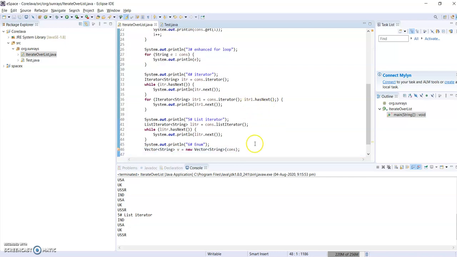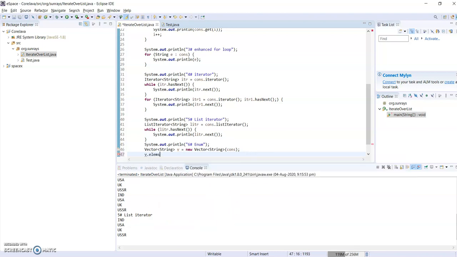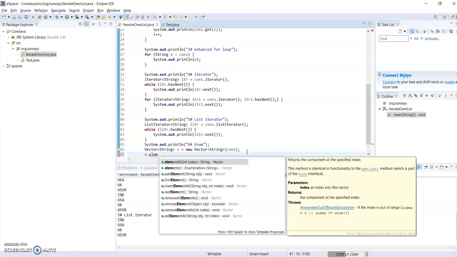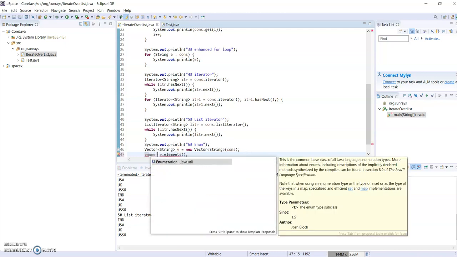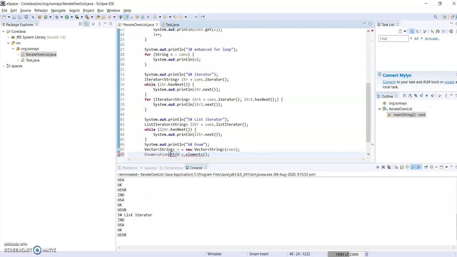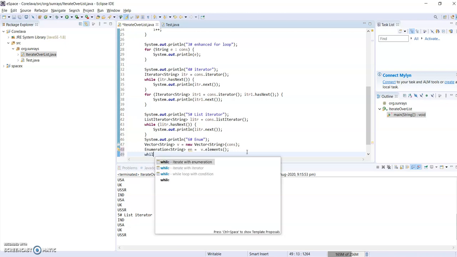From the vector, I have to get the enumerator object. For that, we have to use the elements method. This method gives the Enumeration object. Using this enumeration, we can iterate using a while loop or for loop.